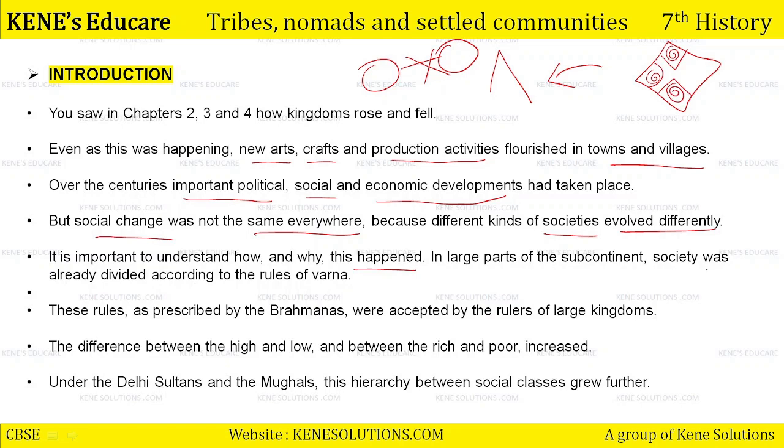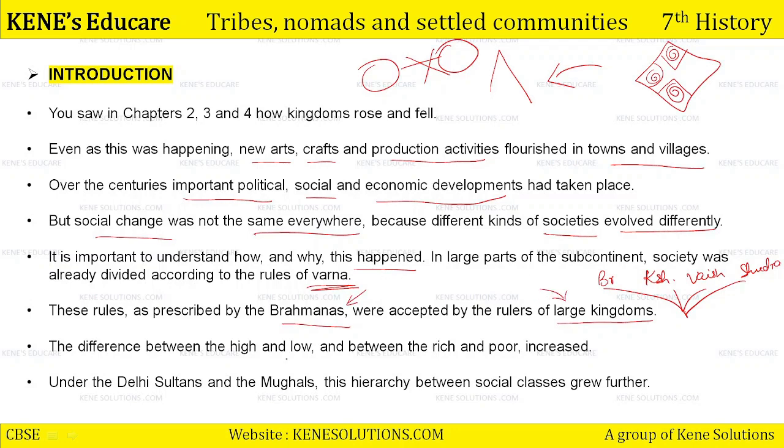In large parts of the subcontinent, society was already divided according to the rules of Varna. What are Varnas? The categories in Hinduism. That means Brahmin, Kshatriya, Vaishya, and Shudra. We read in ancient history, in the Vedic period, the later Vedic period also, when these Varnas emerged and society was divided into these Varnas and Jatis. These rules, as prescribed by Brahmins, were accepted by the rulers of large kingdoms. Whatever Varna the Brahmins prescribed, the rulers of large kingdoms accepted it.